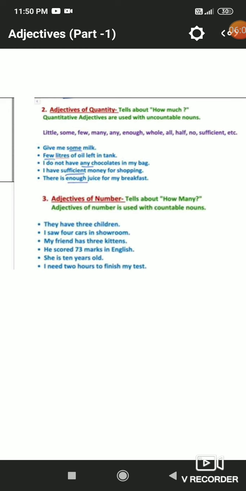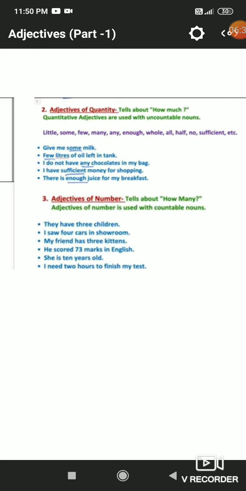And one major difference between quantity and number you have to keep in mind: quantity will tell how much, that is an uncountable noun, and number will tell how many, a countable noun. Like, they have 3 children. How many? We are getting the answer of how many, then it is an adjective of number.